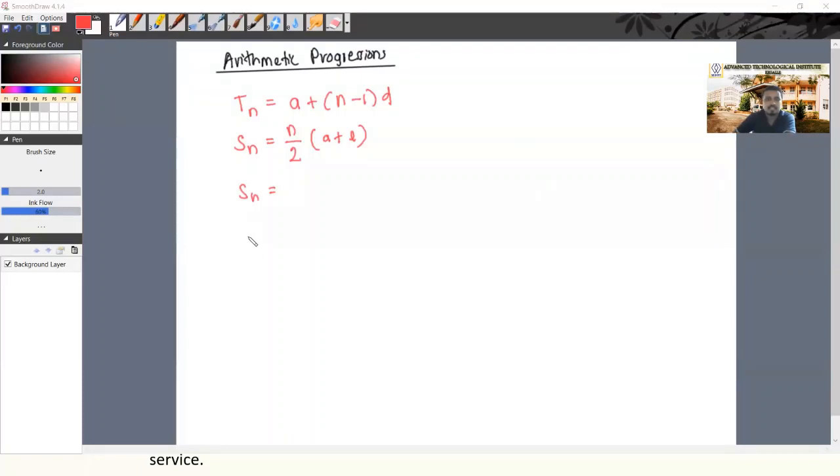What is the other formula to find the summation of first n terms?